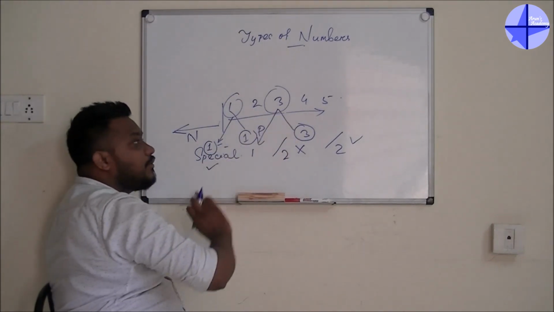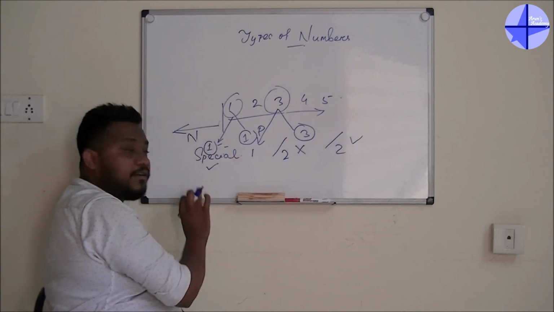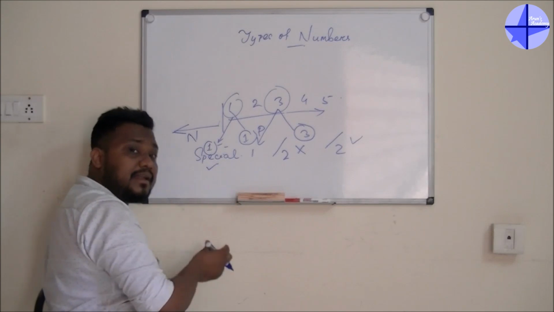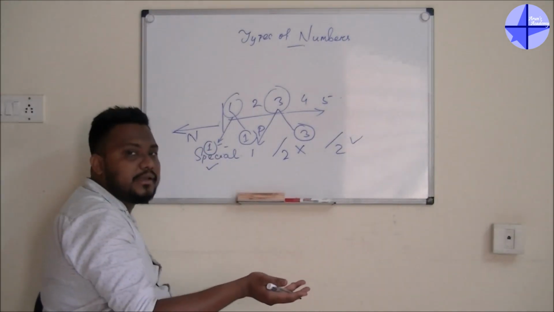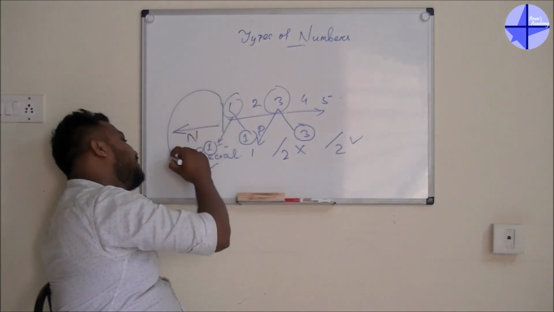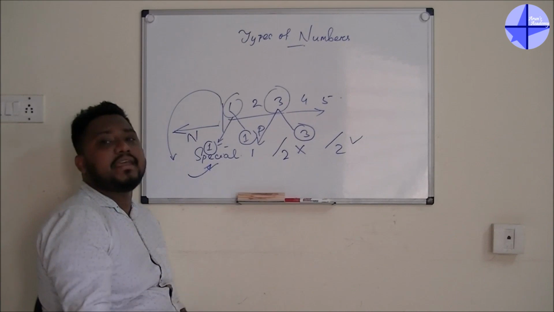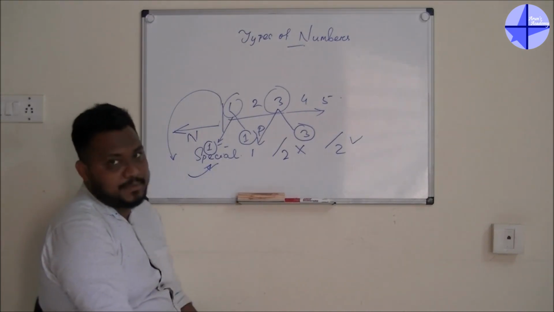Okay, but whenever you are going for 3, 5, 7, 11 and all, you can check for 1, you can check for that number. But here for 1, you can check with 1 and again the same thing, you have to check. The second time also you have to check with 1 only. So only because of that, this is your special number. Okay, means both the cases you are checking with 1. Okay, only because of that 1 is a special number.